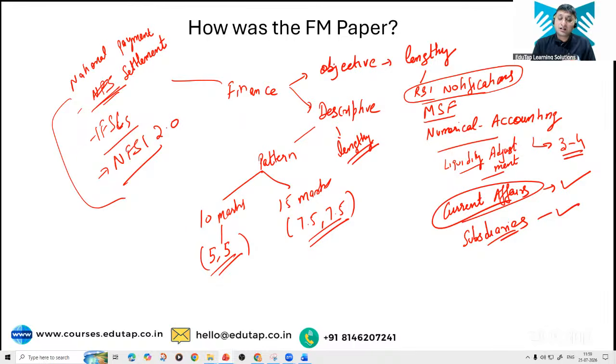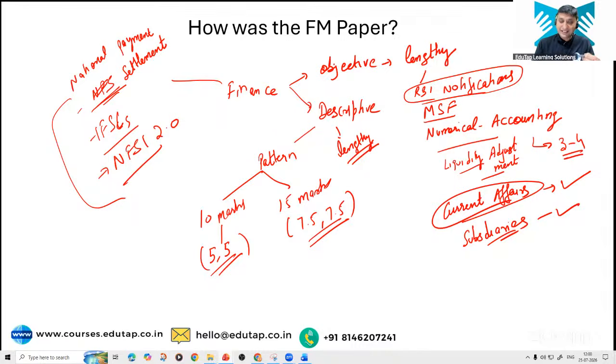Overall in the FM paper, finance objectives was lengthy. I would say a bit moderate to difficult also. Descriptive was again lengthy because 10 markers and 15 markers were divided into subparts of 5 or 7.5 marks each. And questions are also not that straightforward. One question was on IFSC centers, their significance and all, National Payment Settlement System, NFSI 2.0. So they are not that straightforward, as we see in management.